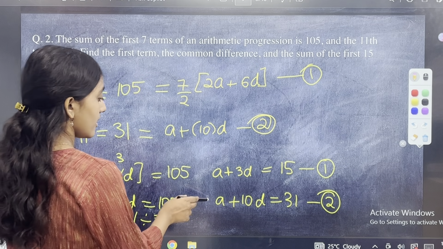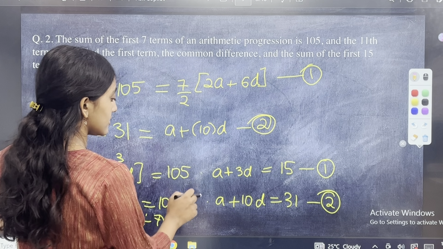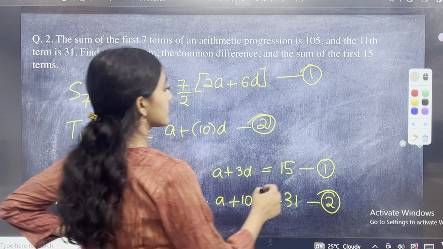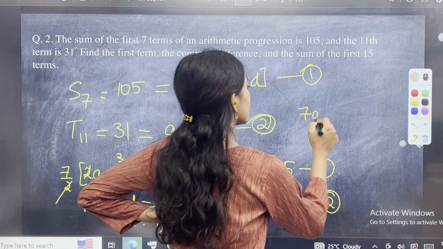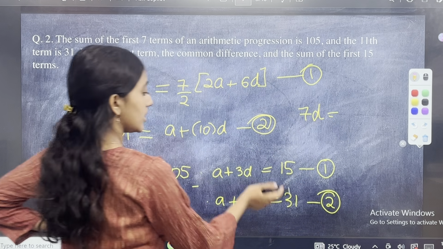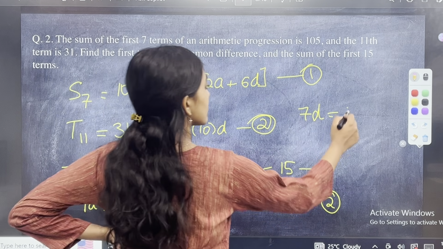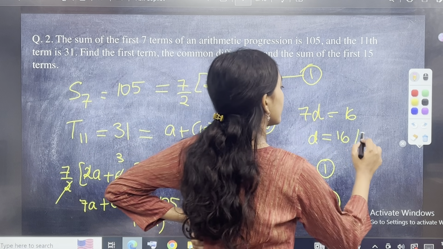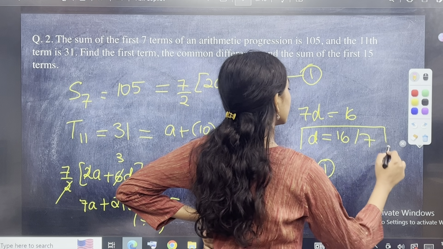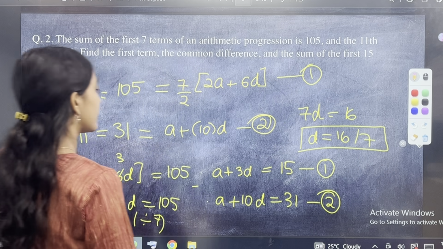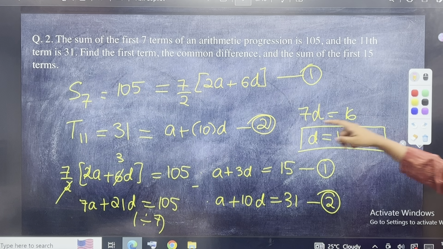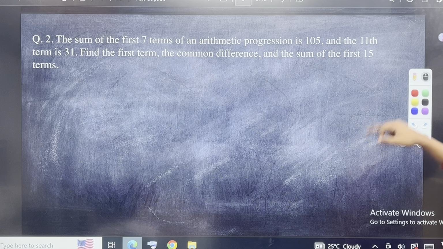So when you subtract this from this, a minus a cancels, 10d minus 3d is 7d, and then you have 31 minus 15 is 16. So I found d is equal to 16 divided by 7. This is the value of d that I found. Okay, let me continue the question.